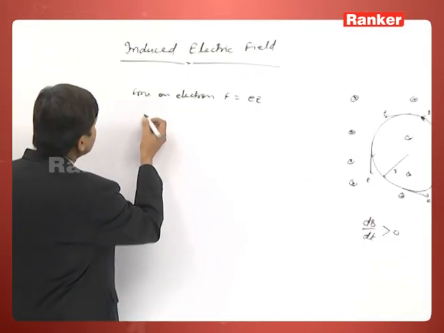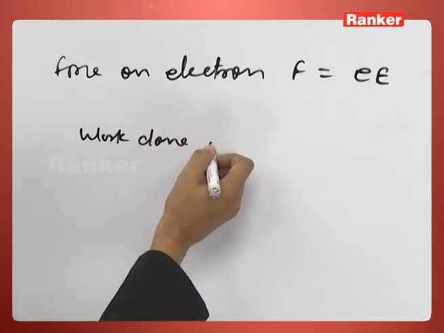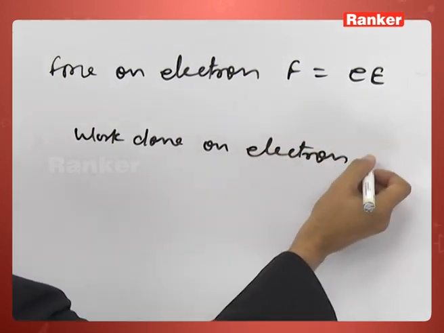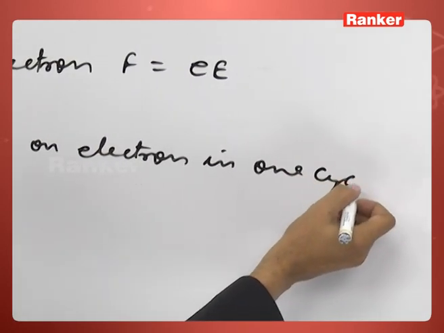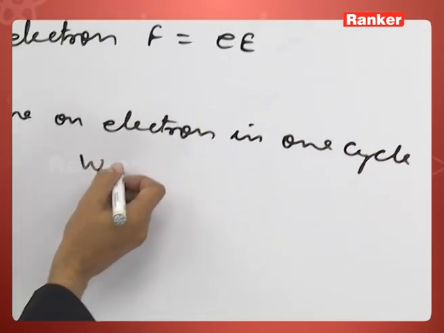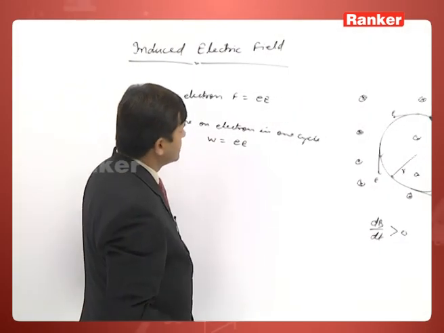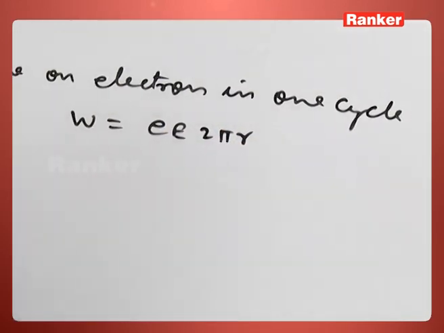So the work done on the electron in one cycle, which means one round, is the force times 2 pi r, that is the work done.